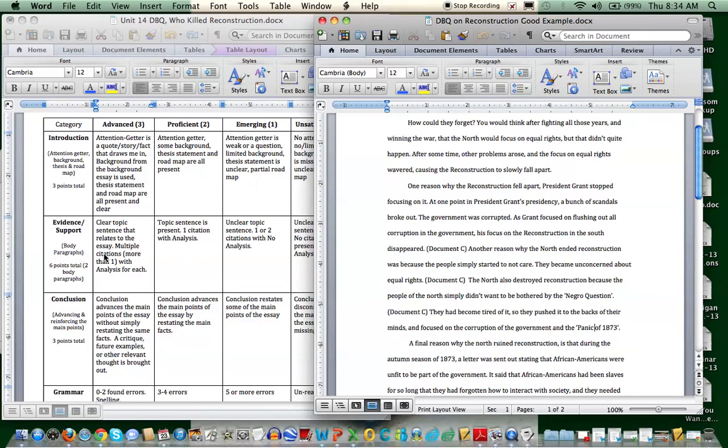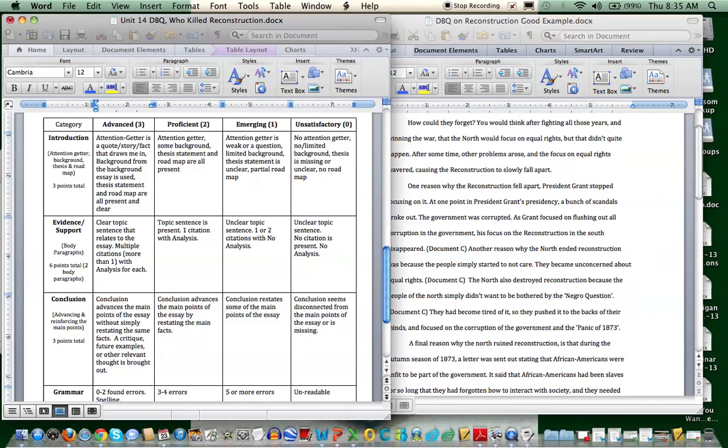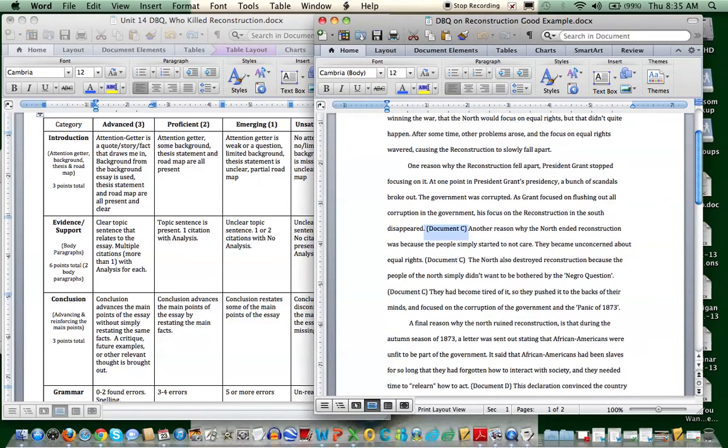So for this first one, clear topic sentence, yes. Relates to the essay, yes. Multiple citations, yes. Even though it's from the same document, that's okay, because they tell me 3 different parts of that document, which is great. And they do provide some analysis with each one of those. So I gave that person a 3 for their first body paragraph.